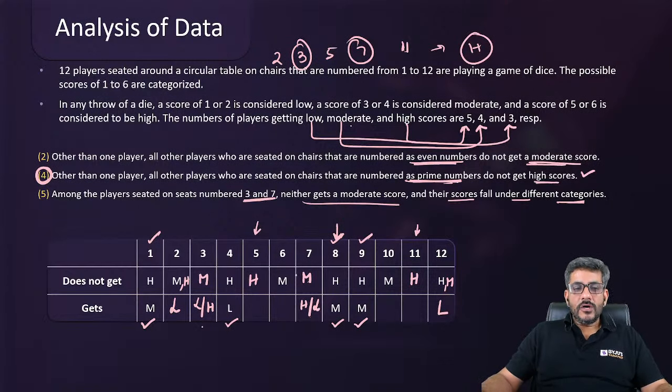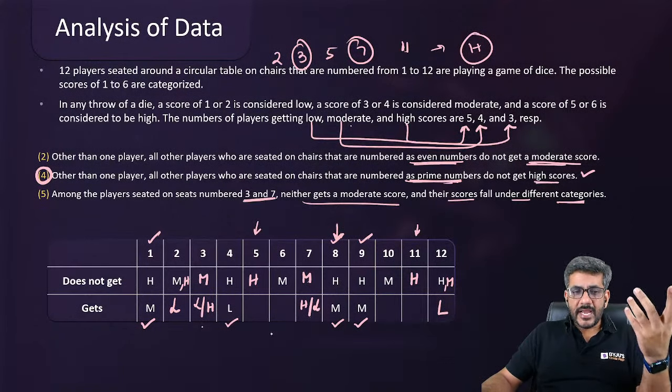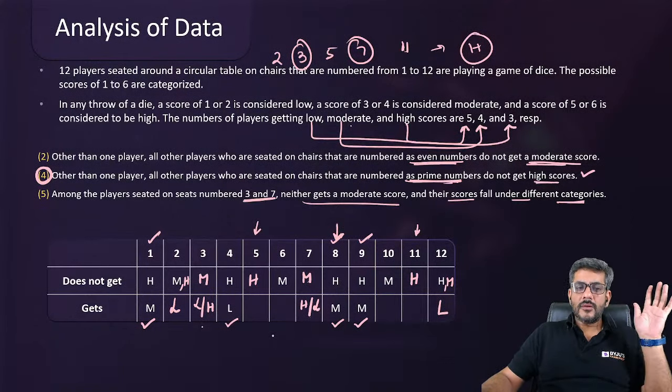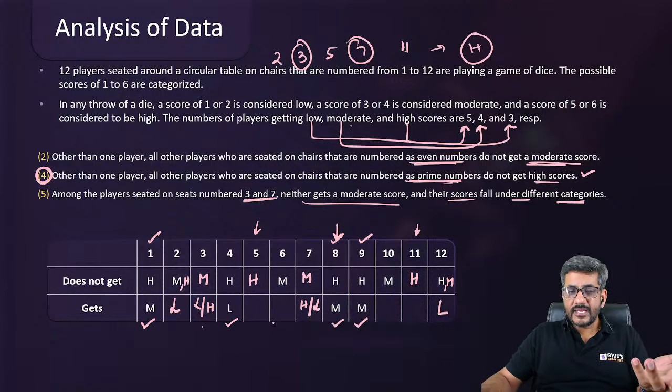ठीक है जी. व्हाट एल्स नाउ? सो वी हैव गॉट 3 हाइज. एक हाई इन दोनों में से है. 2 मोर हाइज आर देयर. हु कैन बी दोस 2 हाइज? ओके, देयर इज एन इंपॉर्टेंट इंफॉर्मेशन हियर गाइस. ठीक है. One high would be either 3 or 7. There are 2 more highs. Can I say they can only be person number 6 and 10? Because 5 cannot be a high, 11 cannot be a high. They are already fixed that they cannot be a high.